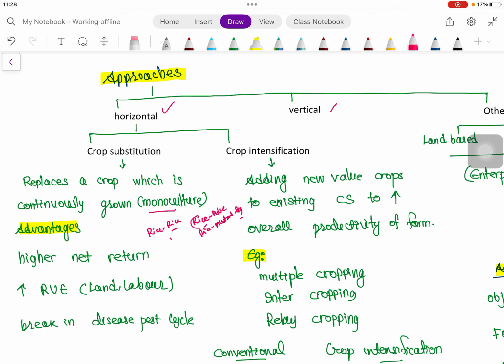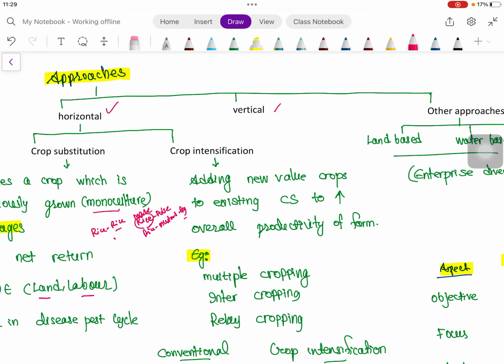We can also replace rice here, we can take maize also here. Then higher net return we will get, resource use efficiency will be higher, that is land, labor. Then the disease pest cycle will be broken because we are taking the crops of various families, different families as per the rules of crop rotation.